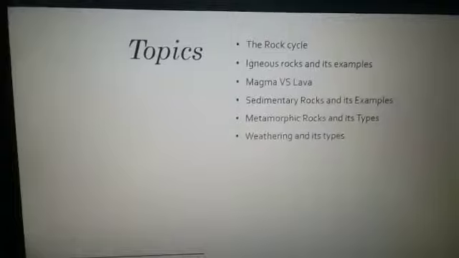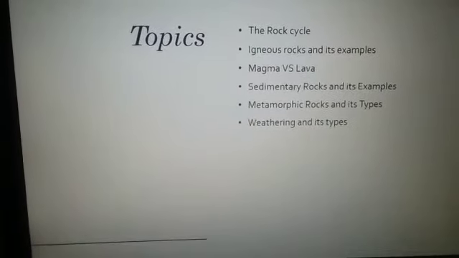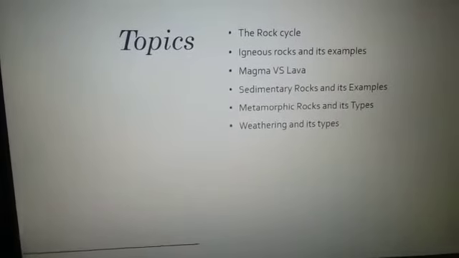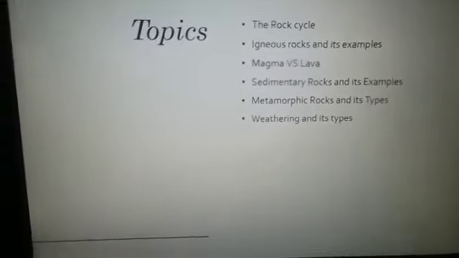Okay. The topics we are going to discuss in this presentation are the rock cycle, igneous rock and its examples, magma versus lava, sedimentary rocks and its examples, metamorphic rocks and its examples, and weathering and its types. Okay, the first topic is the rock cycle.